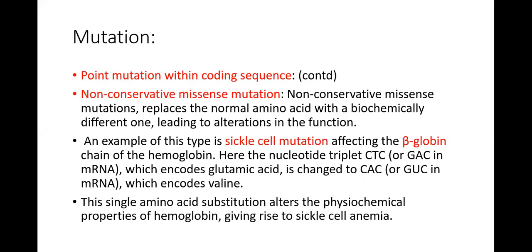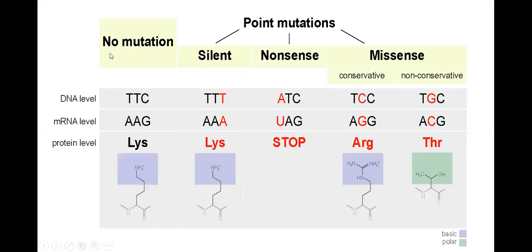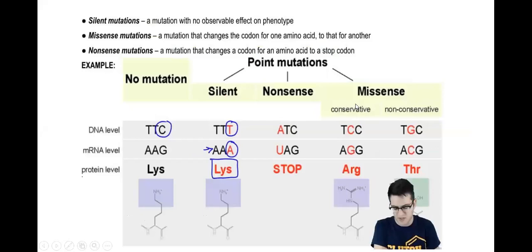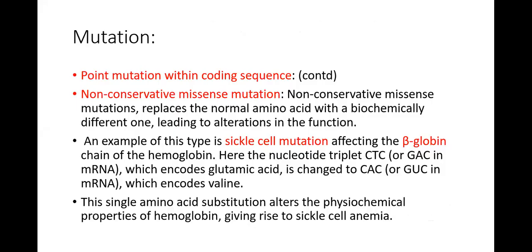What is non-conservative? Before going to non-conservative, I have to explain this again. In the DNA, if the normal sequence is TTC and it is replaced by TTT, it's going to be silent because no change will occur. In the point mutation, there are missense mutations, conservative and non-conservative, and another type of mutation known as nonsense mutation. Nonsense mutation leads to a stop codon. I'm going to explain it later. In the conservative mutation, instead of TTC we have got TCC, but the amino acid function is the same, so there is not going to be a change in the function of that protein. So this is a conservative missense mutation.